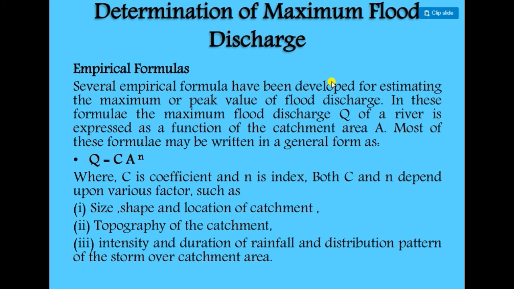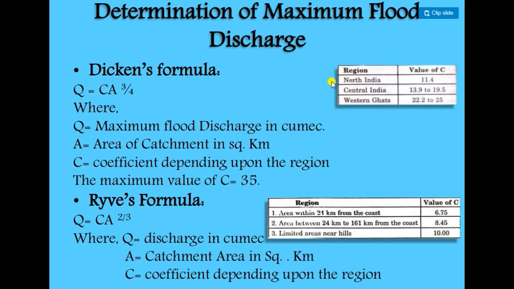Based on discharge, we have to find the depth. That is Dickens' formula. There are values of C for North India, Central India and Western Ghats. That is the developer's coefficient, derived by its developer, and when we put the value into that formula we can get the discharge.